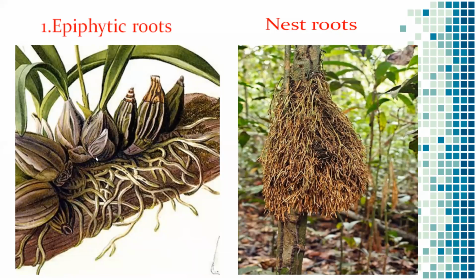The name of the plant is Vanda. The short roots are useful for attaching to the host plant, and it is a nest root. These nest roots are useful for absorbing water as well as nutrients also.